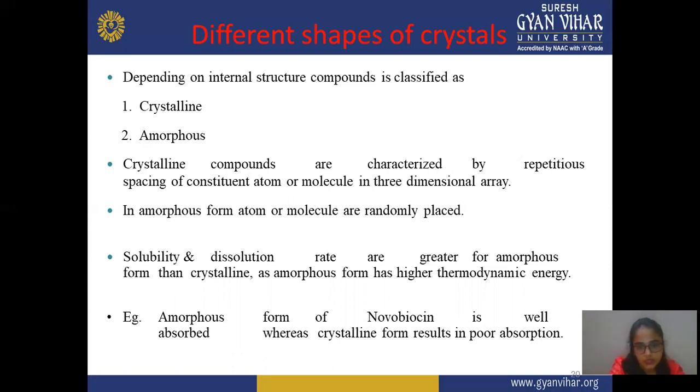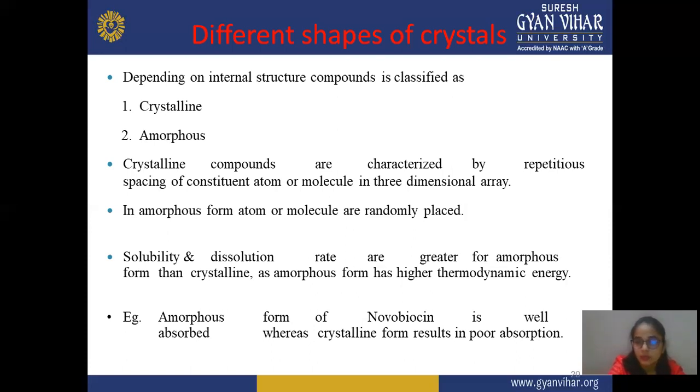Solubility and dissolution rate are greater for the amorphous form than the crystalline form, as the amorphous form has a higher thermodynamic energy and high solubility also. According to storage condition or stability, crystalline forms are better.